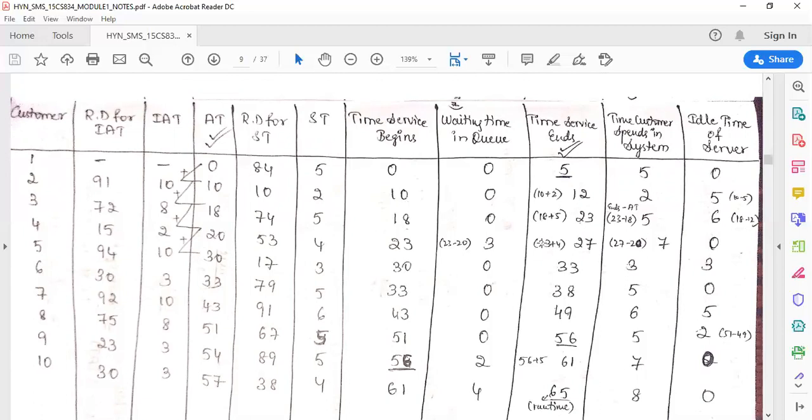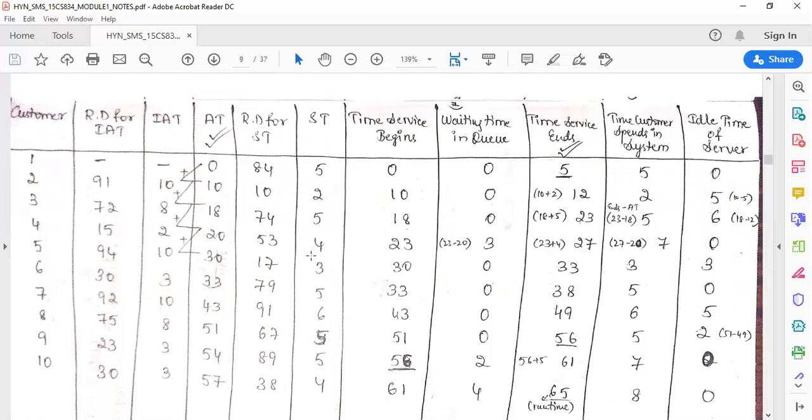Now at 18, does he wait in the queue? No, he will not wait in the queue. He starts at 18. What is his service time? His service time is 5, so 18 plus 5, I will get 23. So 23 is the service ending time. How much time does the customer spend in the system? He comes at 18 and moves out at 23, so he spends a total of 5 minutes.